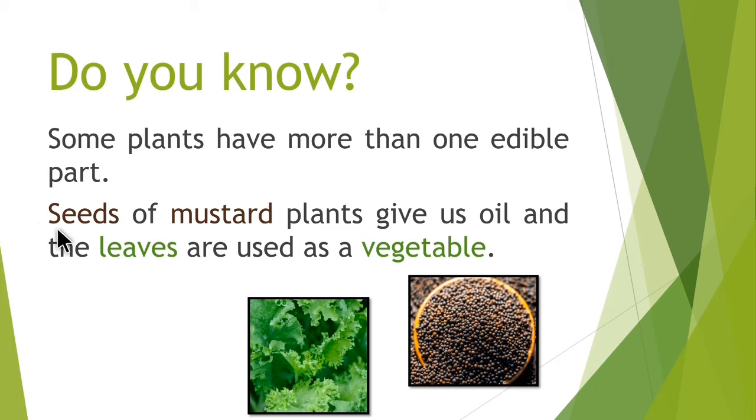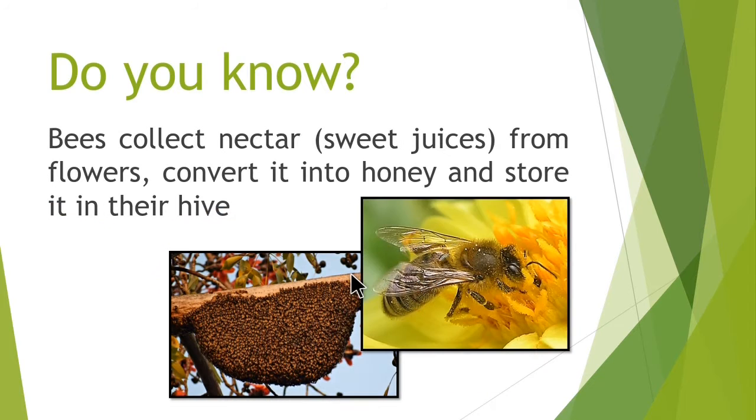For example, seeds of mustard plants give us oil, and the leaves are used as a vegetable. Bees collect nectar from flowers, convert it into honey, and store it in their hive.